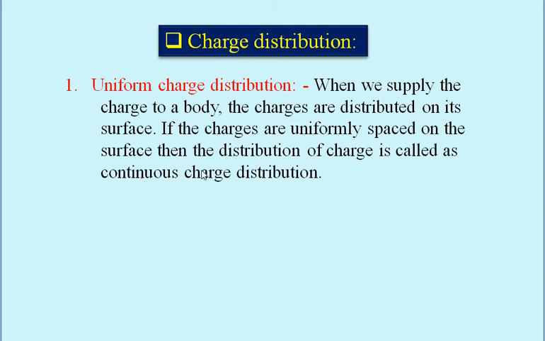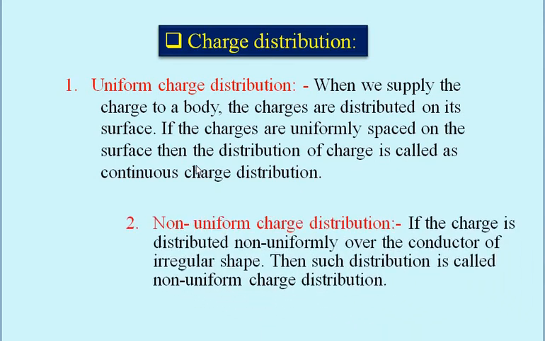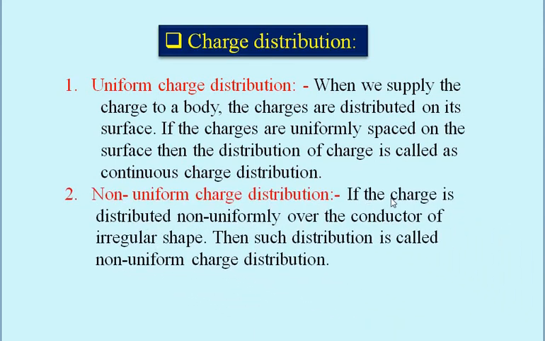And the second type is non-uniform charge distribution. If charge is distributed non-uniformly, that is not uniform, over a conductor of an irregular shape, then such a distribution is called the non-uniform charge distribution.